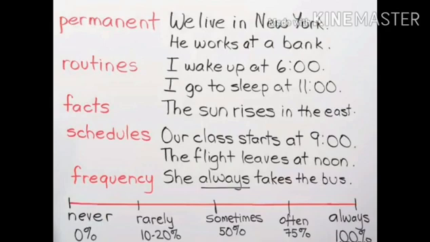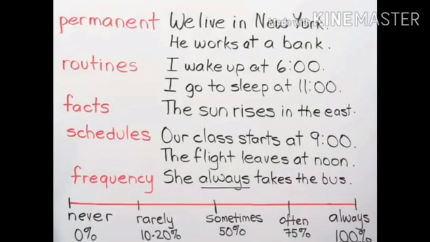He works. Now coming to the routine work we do. I wake up at 6. So this is the routine work. Regularly we wake up at 6 o'clock, the person. So then we say I wake up. The verb is wake. Now if we use with he, she, it, we can say he wakes up. In the same way, if we observe the second sentence, I go to sleep at 11. This is a routine sentence, means regularly I go to sleep at 11. So this is a regular sentence, a routine. The work which we do, a routine, means the verb if you observe, I go. If we use it with he, she, it, we write he goes to sleep at 11.